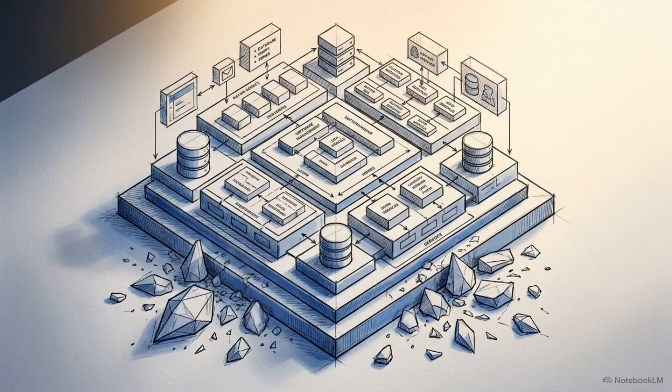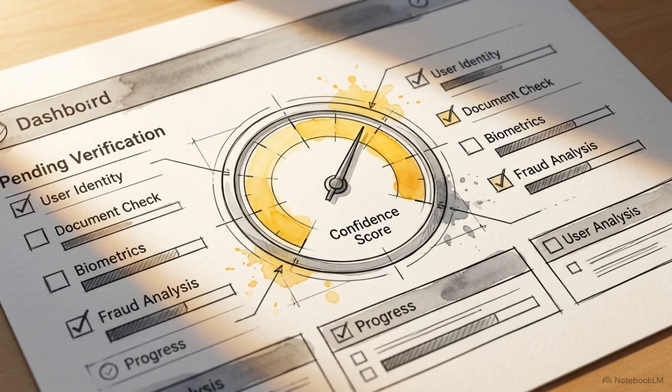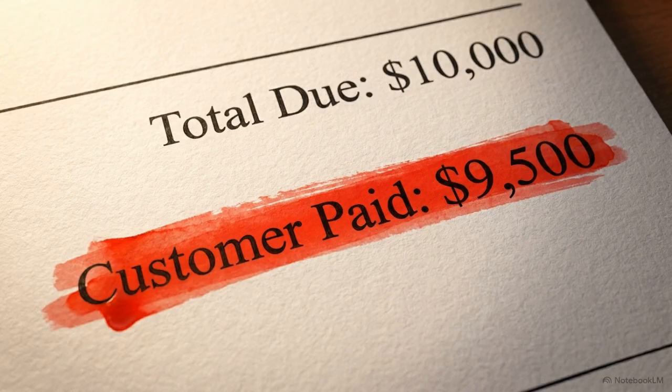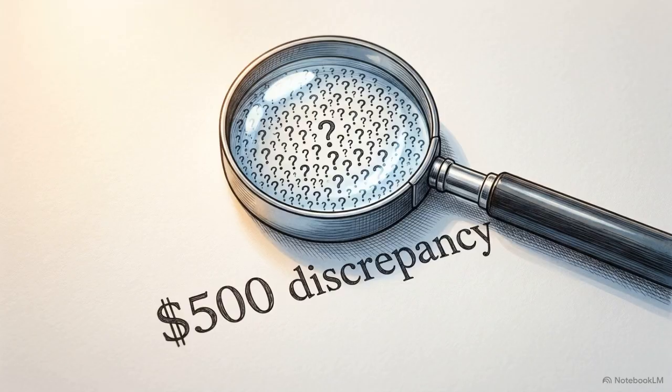Achieving theoretical limits of straight-through processing requires abandoning the magic box automation model in favor of domain engineering. Cash application must transition from a document processing task into a Bayesian process of uncertainty reduction. Returning to our $500 short pay, that specific dollar amount communicates a direct or indirect reason from the customer. The system must decipher that reason to clear the balance.